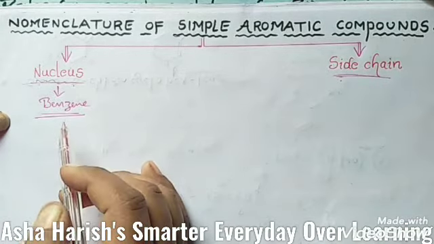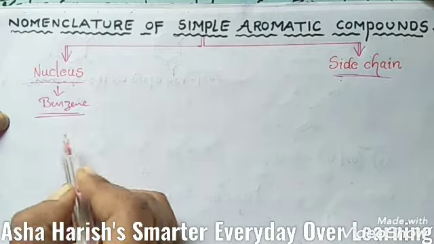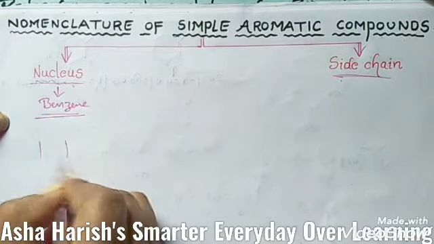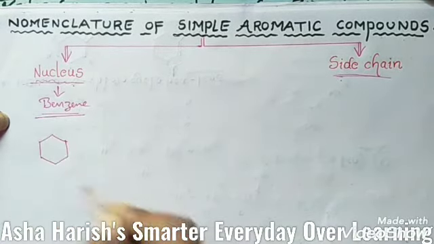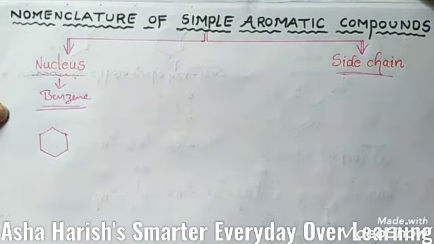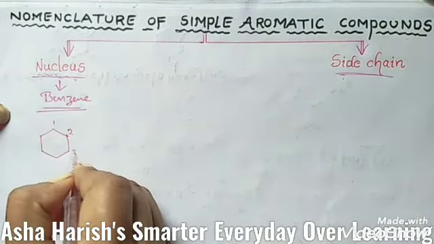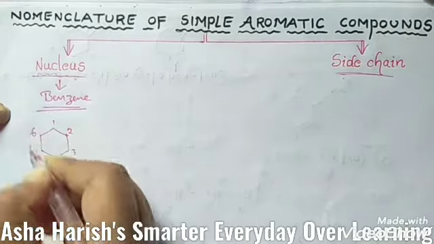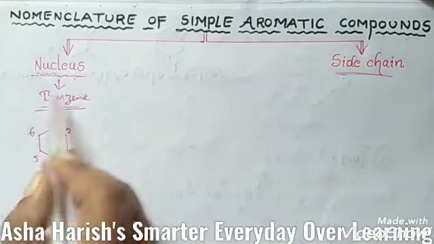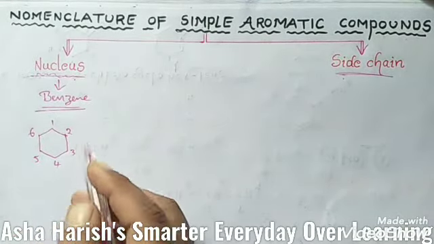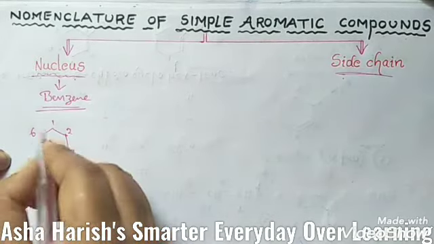It is represented by a regular hexagon of 6 carbon atoms, with 3 alternate single and double bonds.